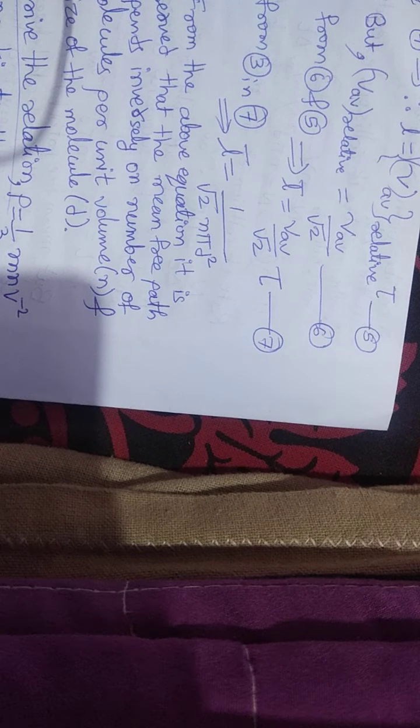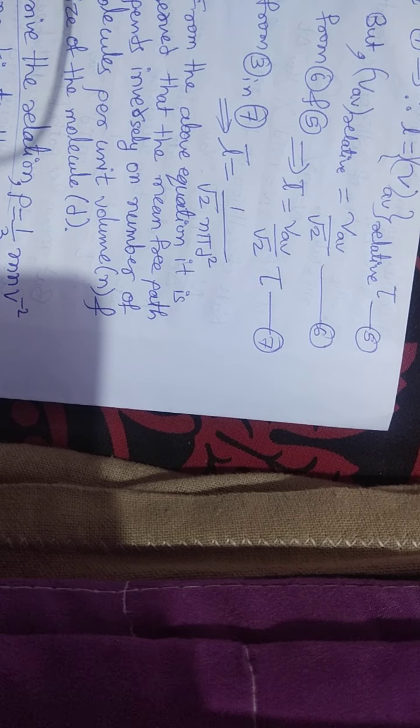So from the above equation it is observed that the mean free path is inversely proportional to the number of molecules per unit volume and the size of the molecules.